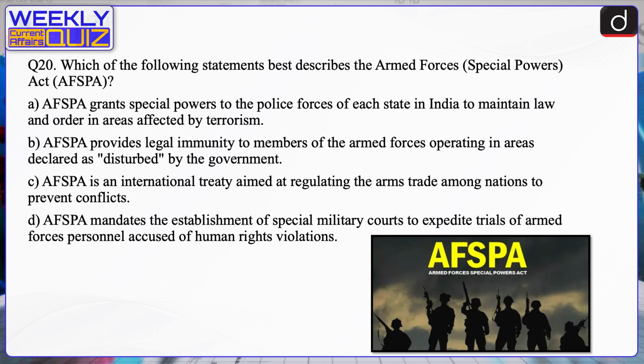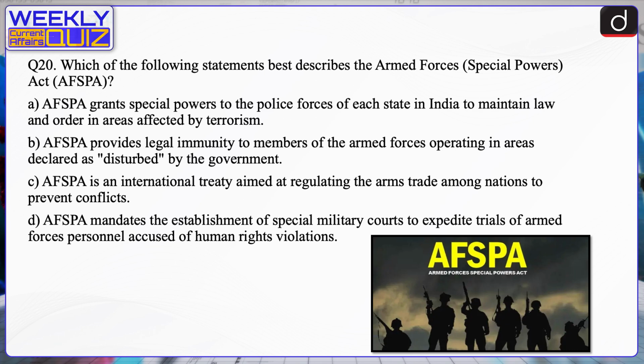C. AFSPA is an international treaty aimed at regulating the arms trade among nations to prevent conflict. Or D. AFSPA mandates the establishment of special military courts to expedite trials of armed forces personnel accused of human rights violations. The correct answer is option B, that is AFSPA provides legal immunity to members of the armed forces operating in areas declared as disturbed by the government.